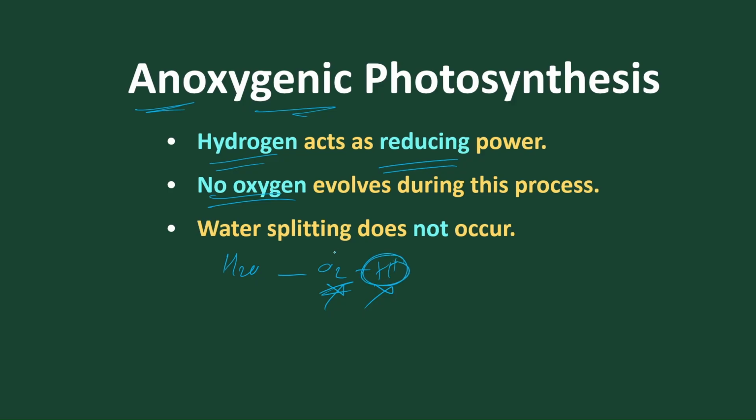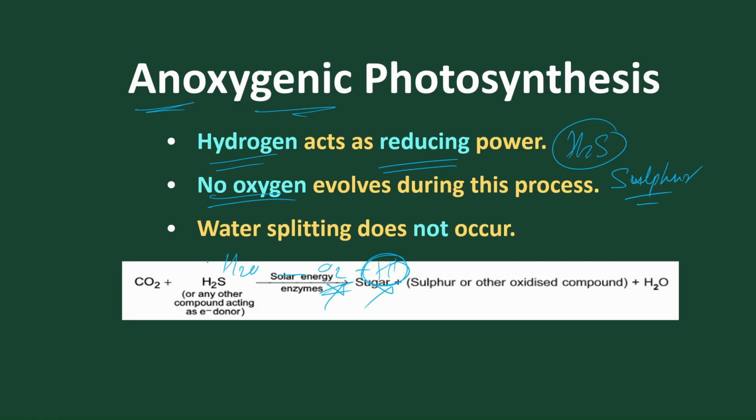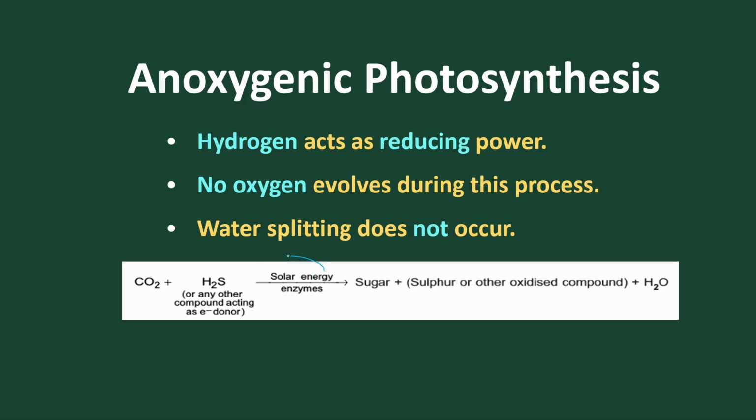And the reducing power comes from H2S or from the sulfur. That is directly from sulfur or from H2S. So carbon dioxide is the raw material used, and they use H2S. Solar energy is used. So sugar is produced plus sulfur is produced. Not oxygen, no oxygen. Sulfur is produced and water is produced. So this is anoxygenic photosynthesis.